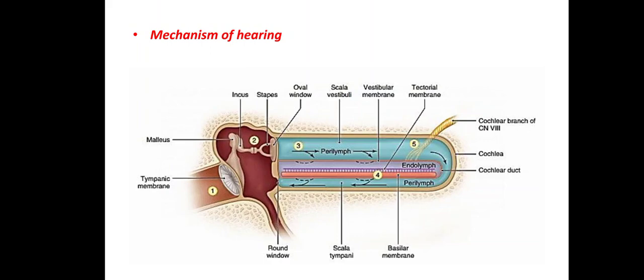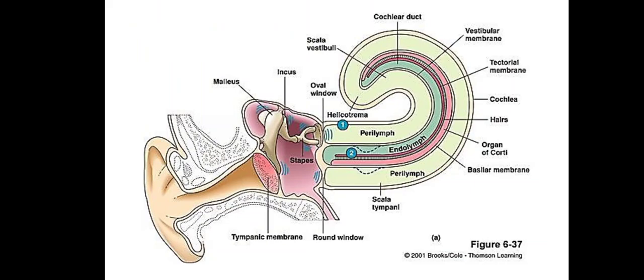These nerve impulses are carried by nerve cells present at the base of the hair cells, and sent to the auditory center of the brain. So this is the mechanism of hearing.